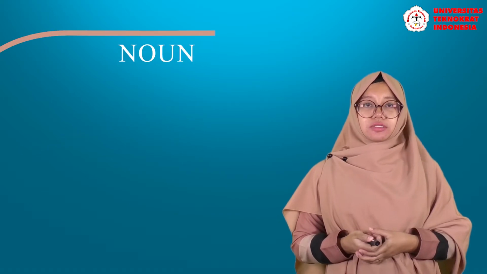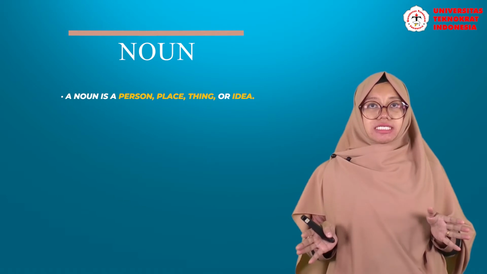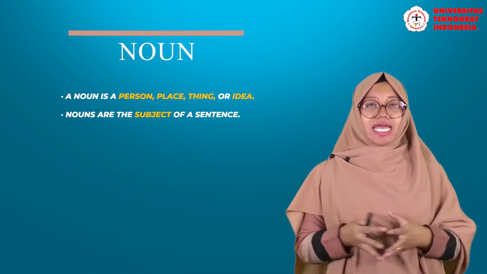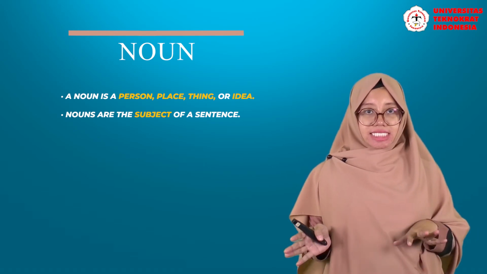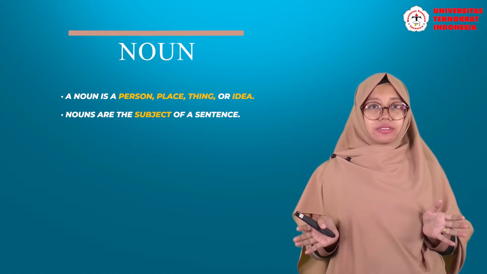Number 1 is nouns. What is a noun? A noun is a person, place, or idea, or even thing. And nouns are the subject or object of a sentence. Do you know an example of a noun?